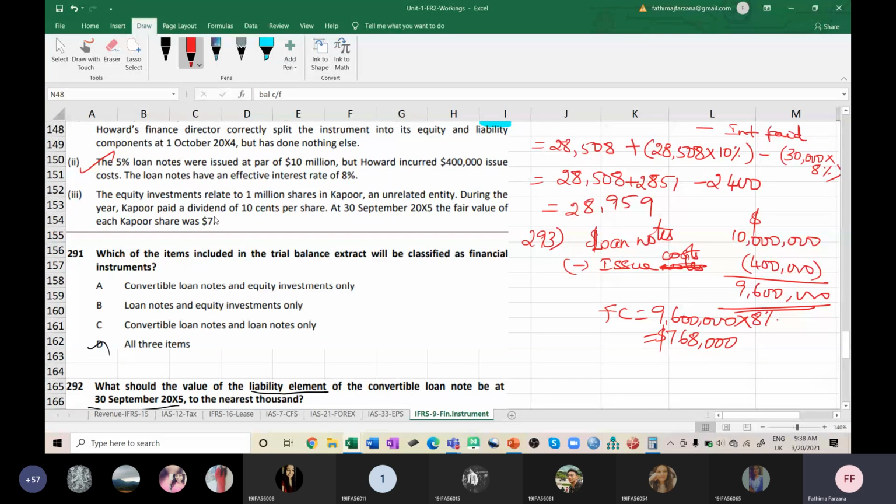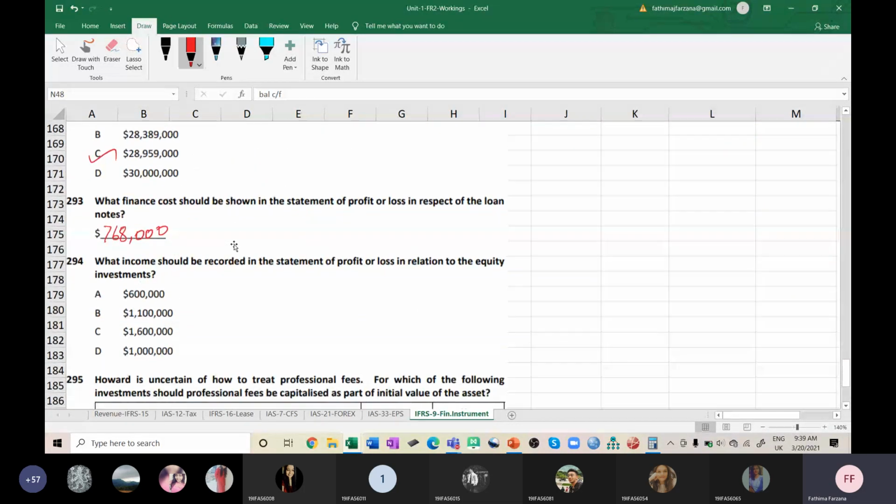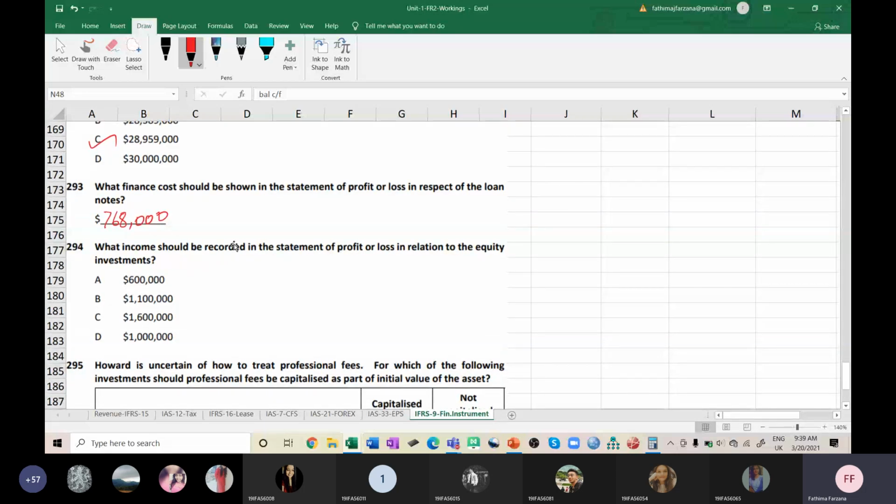Okay, you make an investment there. You don't have any other stake. That's why they mention very clearly it is an unrelated entity. Okay, so Kapoor paid a dividend of 10 cents per share. At 30th September 2005, the fair value of each Kapoor share was $7. So now what is the question here? What income should be recorded in the SOPL in relation to equity investment?